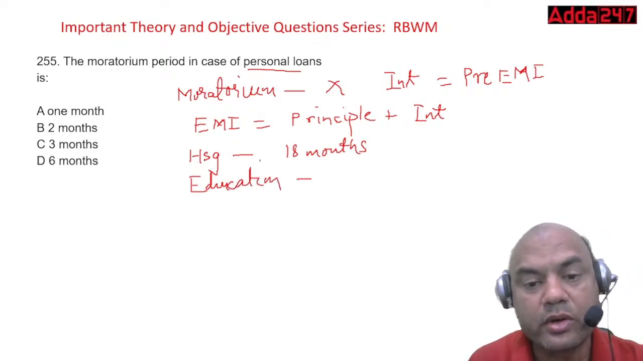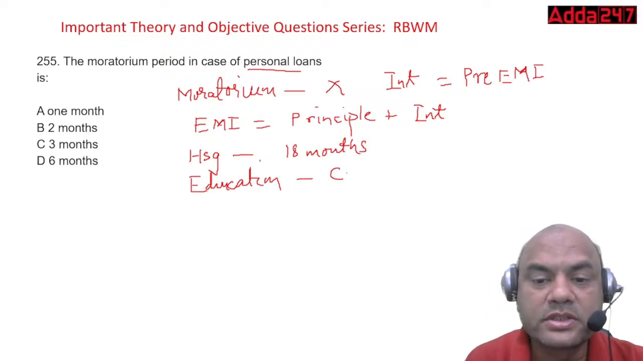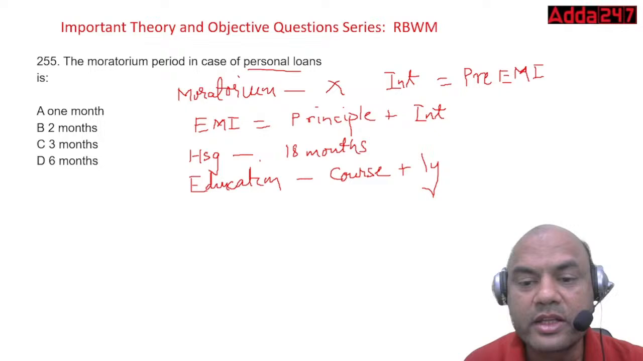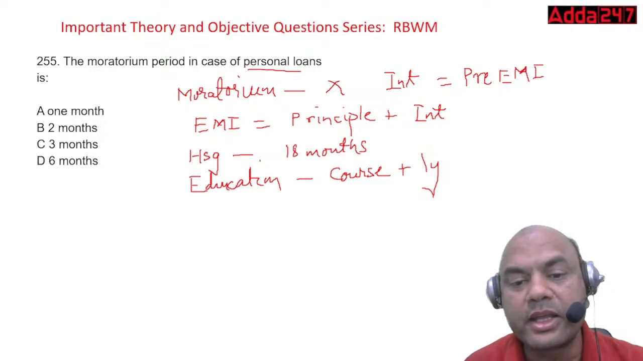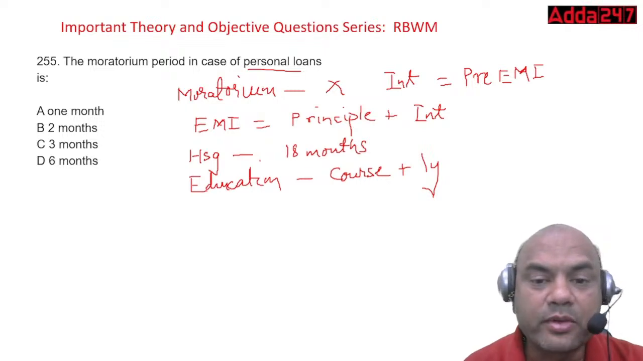It has a huge moratorium period. What is the moratorium period in an education loan? Course plus 1 year. Suppose it is engineering, then 4 years plus 1 year, 5 years. If it is medical, 5 years plus 1 year, 6 years. Okay. So this was about the moratorium period.